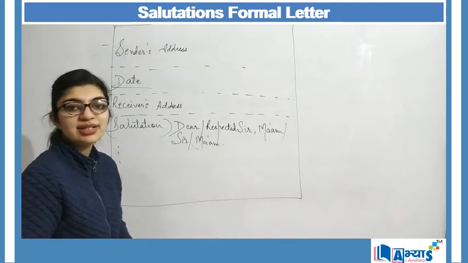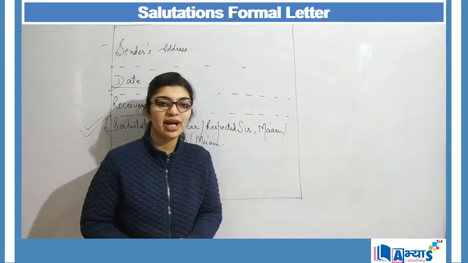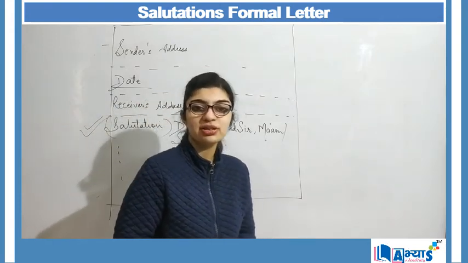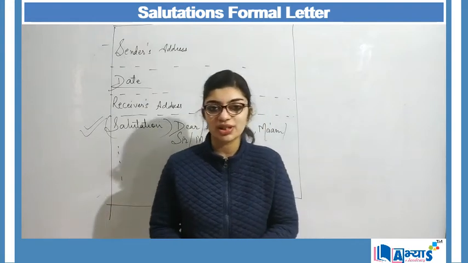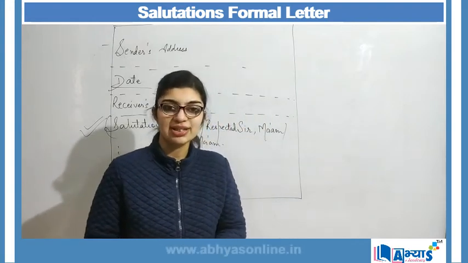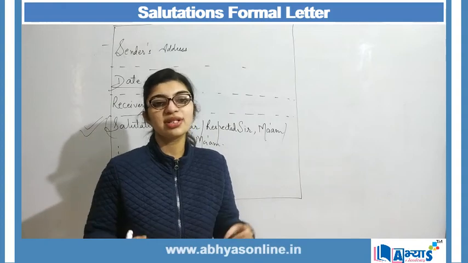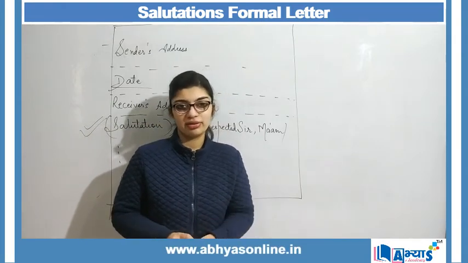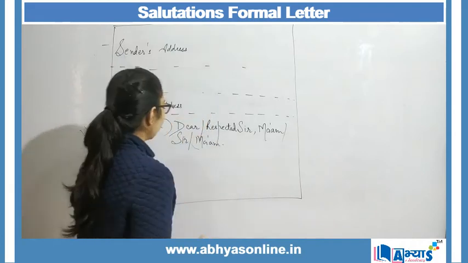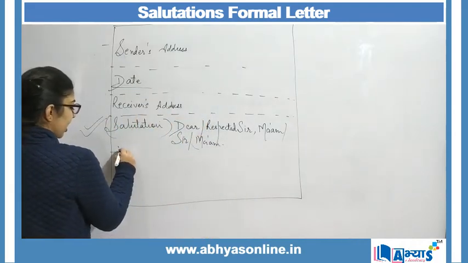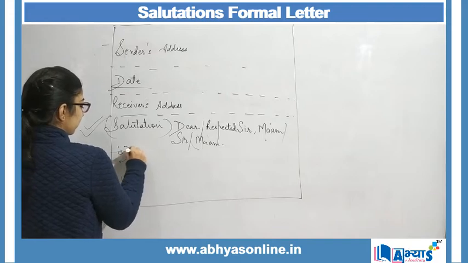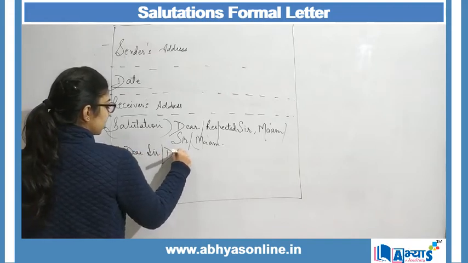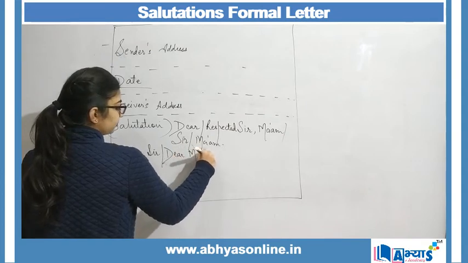Now suppose a letter says that you have to write to the editor, and then ask the person to bring about some changes in the rules of the society because the current rules are not suiting the members who are living there. In that case, we will just use a simple salutation as dear sir, or you can say dear ma'am.